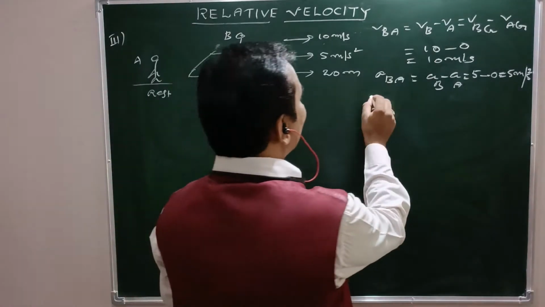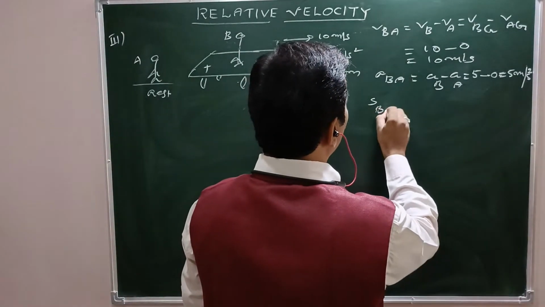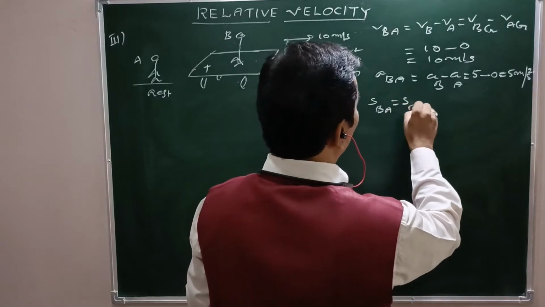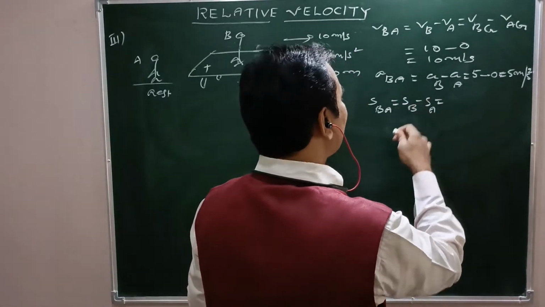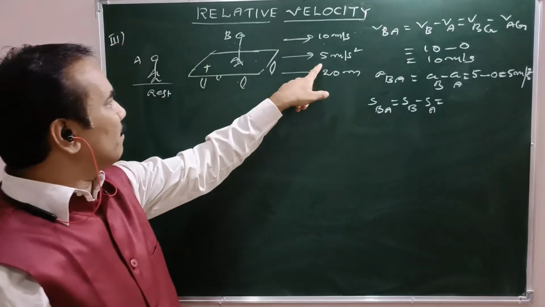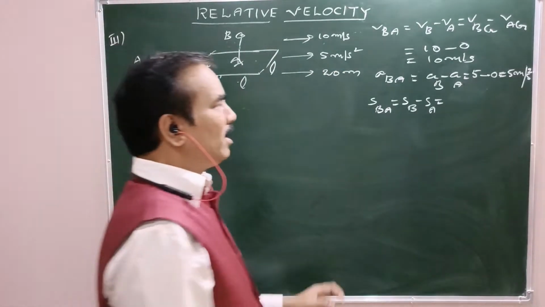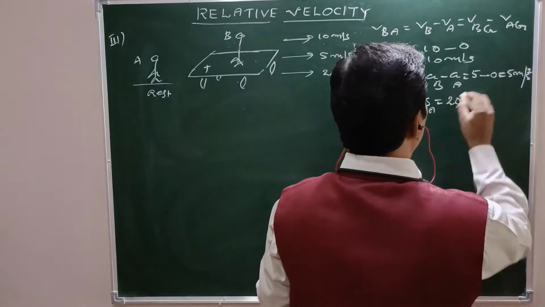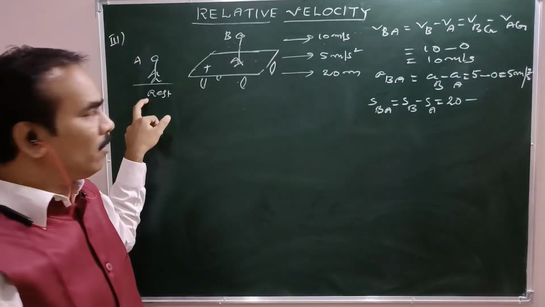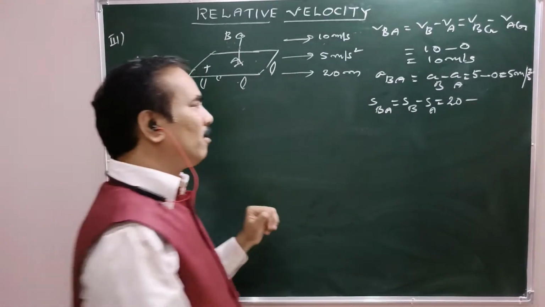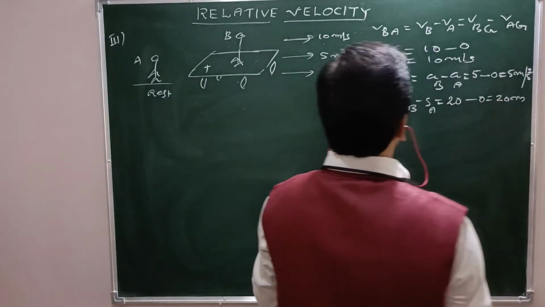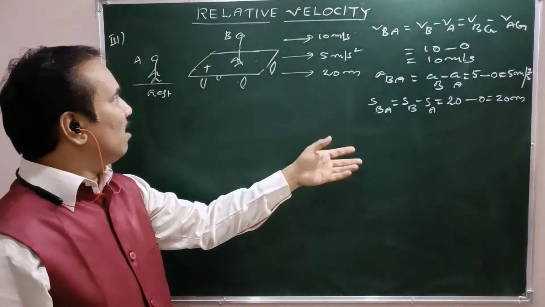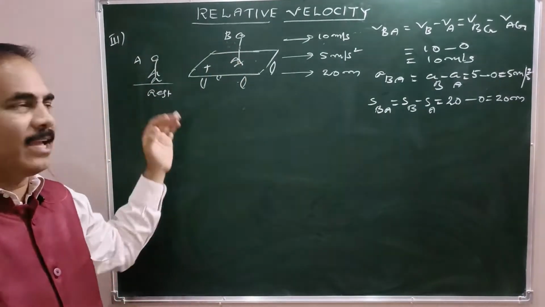That is SBA. Also can be written as SB minus SA, that is SBG minus SAG. What is SB? That is 20 meter. 20 meter minus what is SA? 0. Why? Because he is at rest. Therefore 20 minus 0, that is 20 meter. So these are the particulars of B as measured by A.